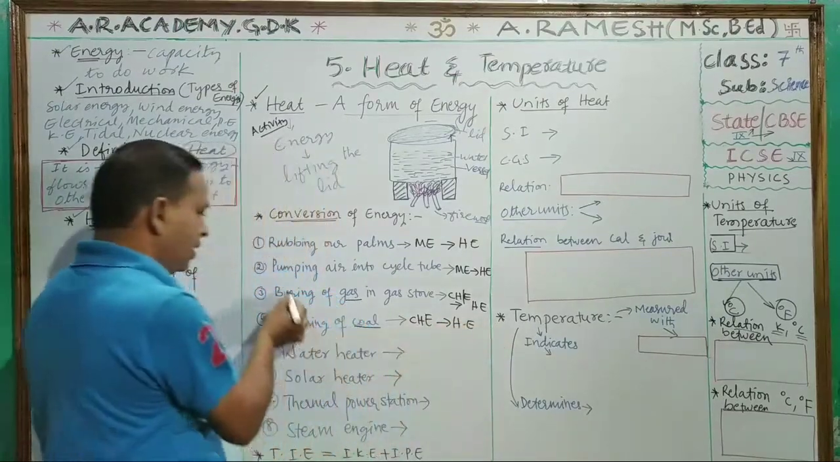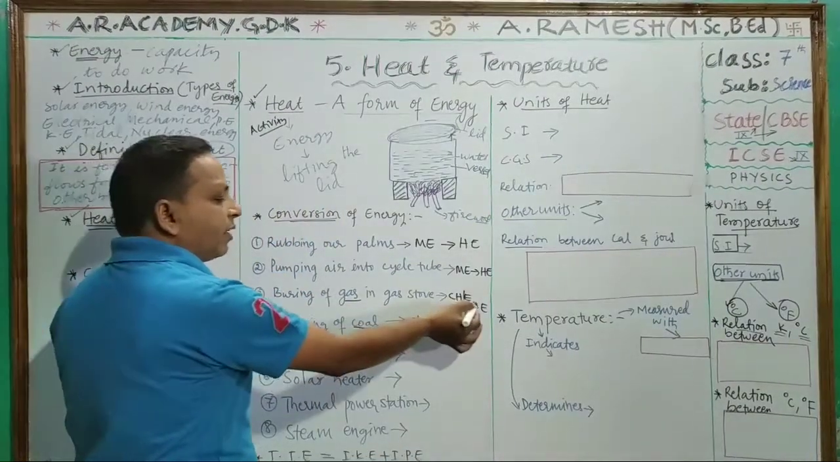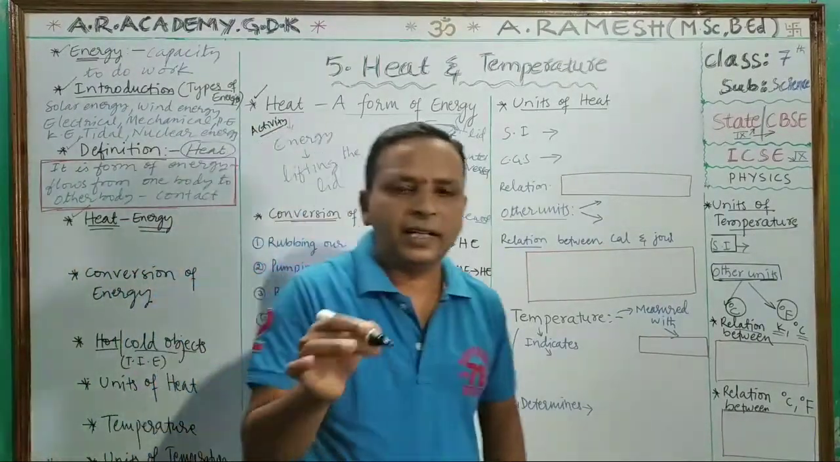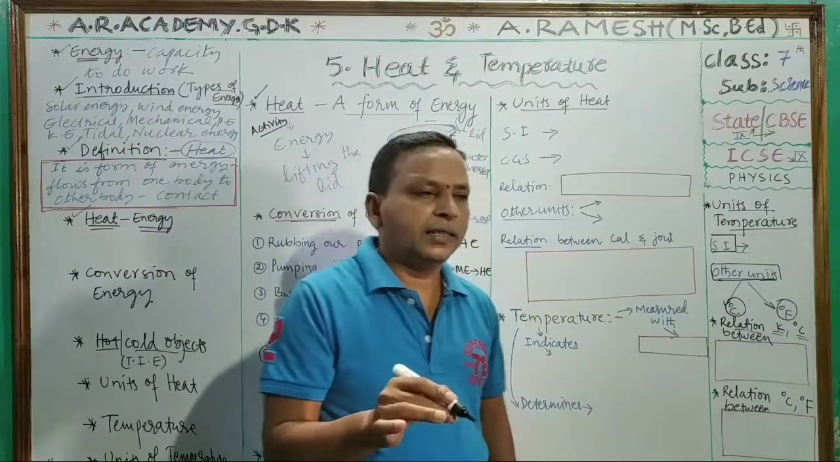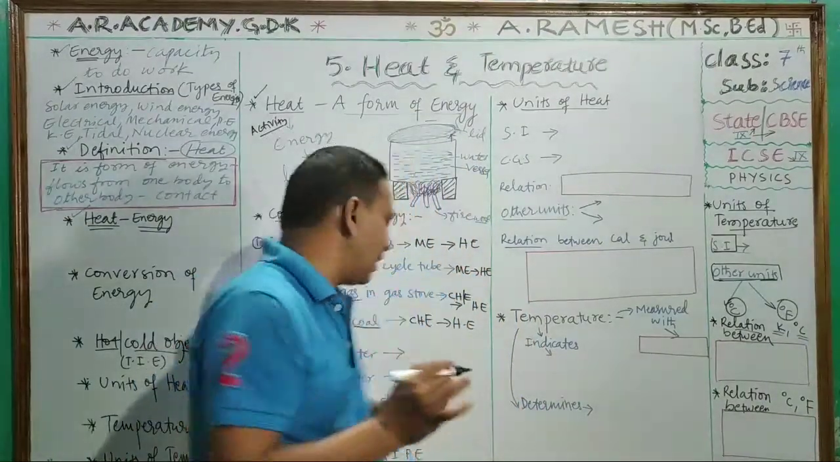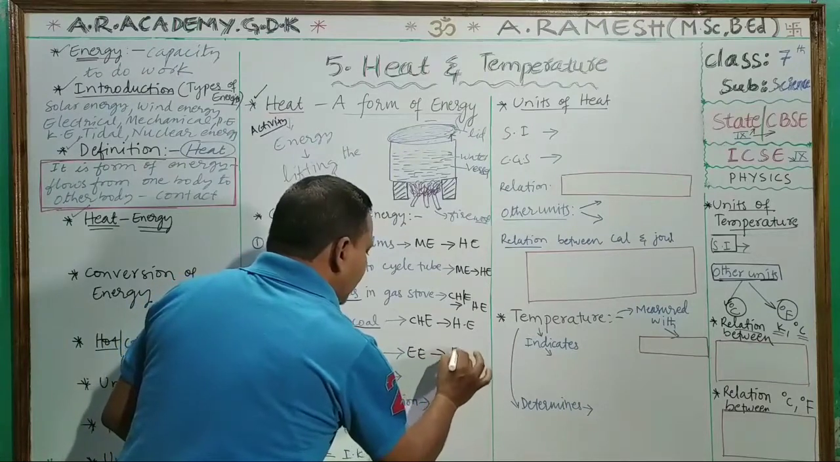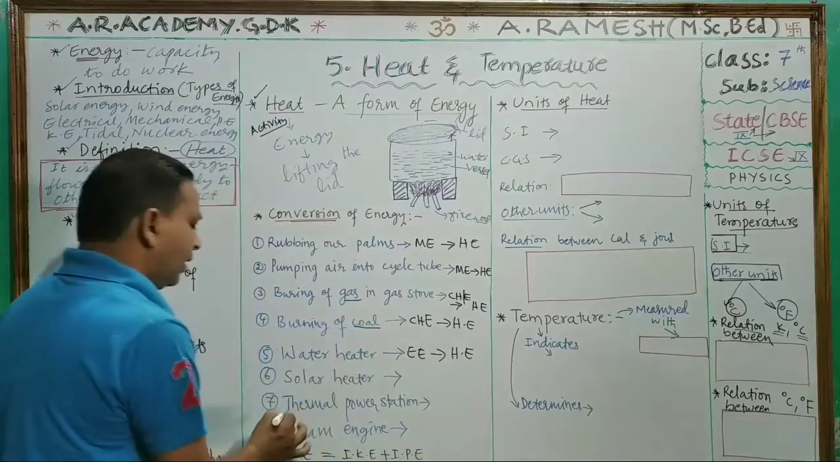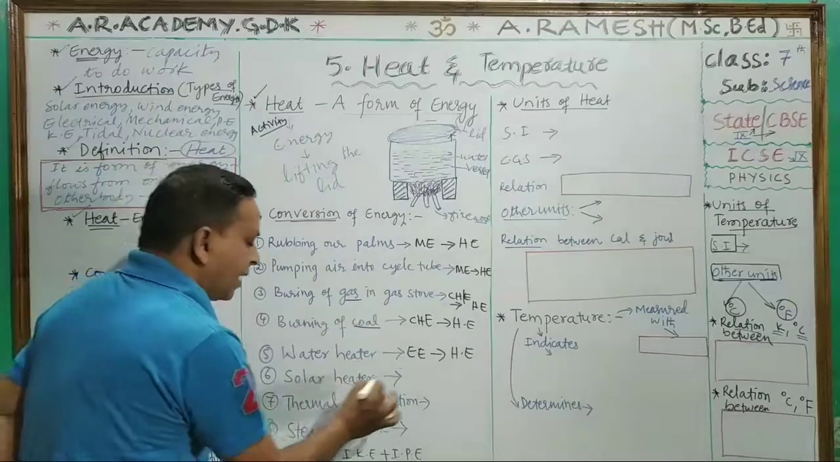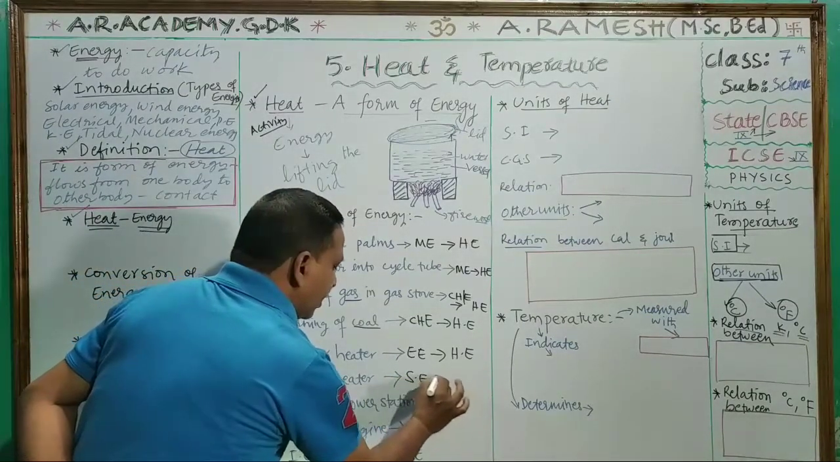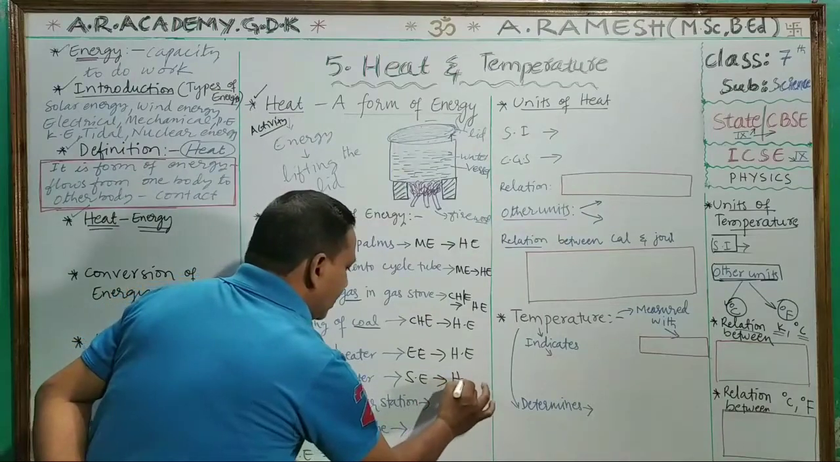This you have to understand. These two are chemical energy conversion into heat energy. Water heater: if you keep a water heater in a bucket of water, then what happened? The electrical energy is converted into heat energy in the case of a water heater. In the case of a solar heater, solar energy is converted into heat energy.